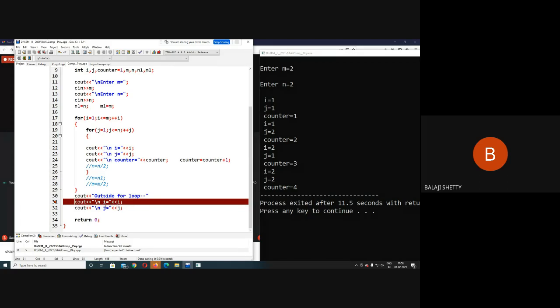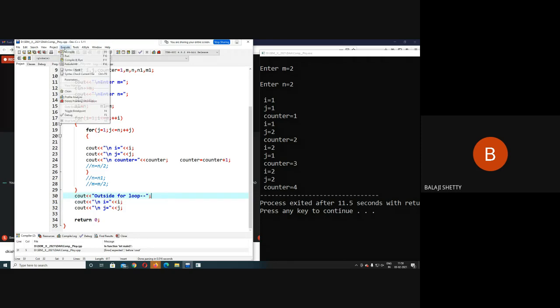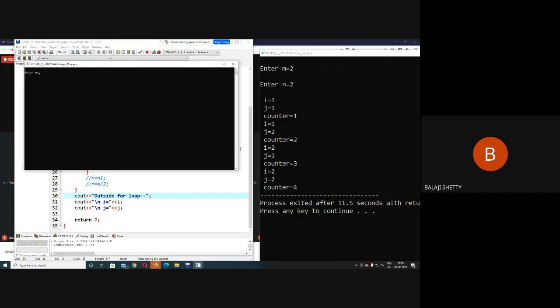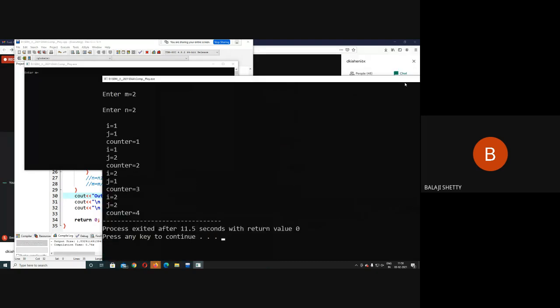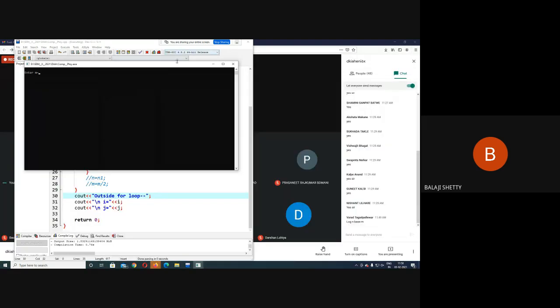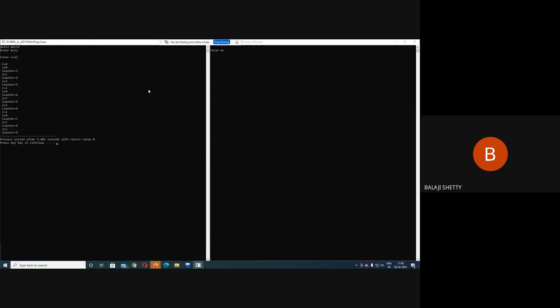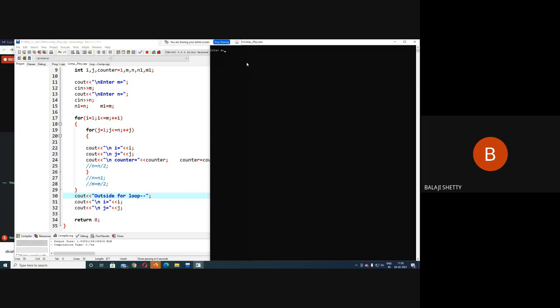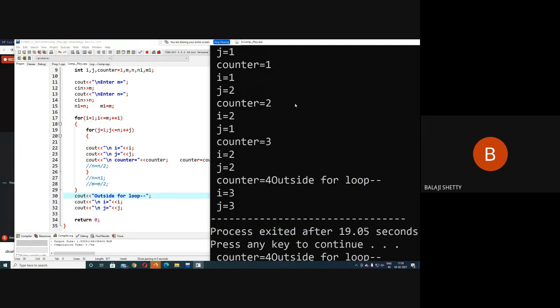New line, what happened? C out. I close this window. Enter value of m as 2, n as 2. You can see here, when the loop gets broken outside the for loop, value of i is 3, value of j is 3.